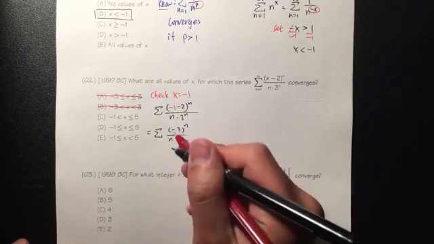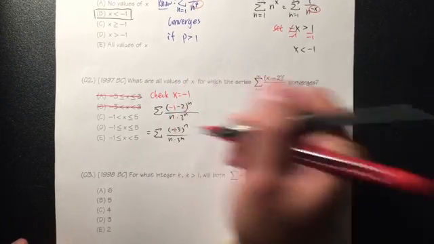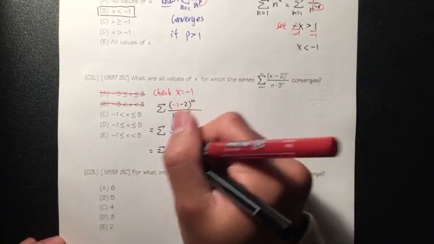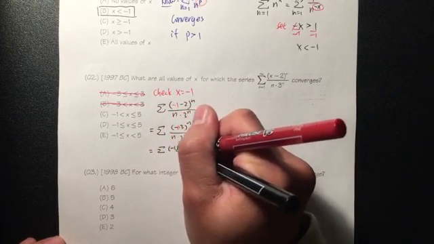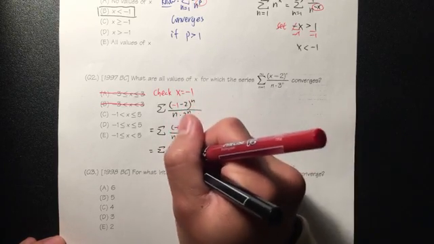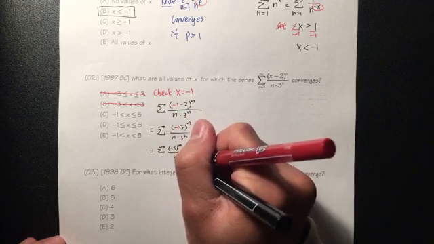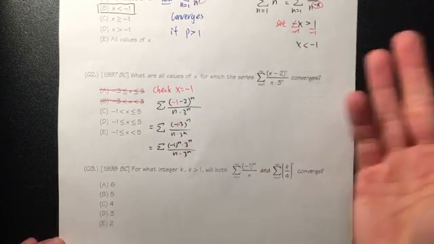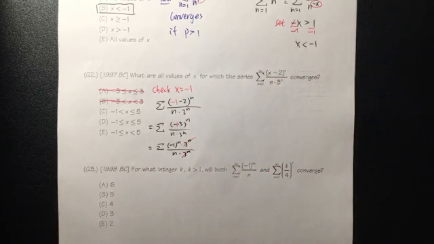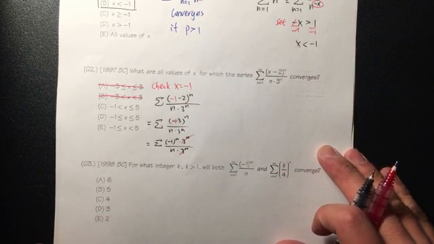Okay, right here, this is, let's say, -1 times 3. So we can break this apart as the sum. We will first have -1 to the nth power times 3 to the nth power, over n, and then times 3 to the nth power. And of course, on the actual test, you don't have to show all the steps like this, but I'm just making videos for you guys, that's why. And I like math too.